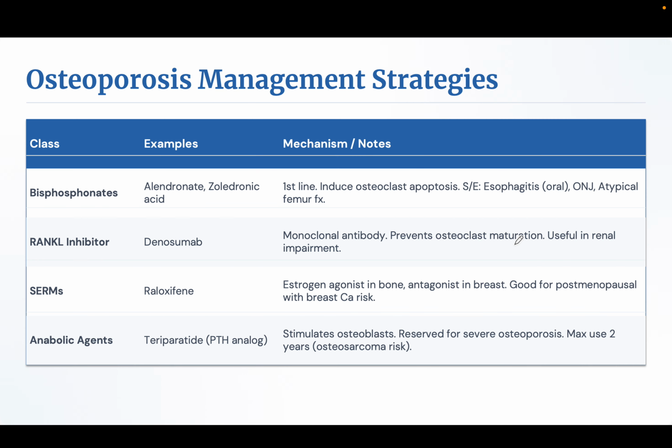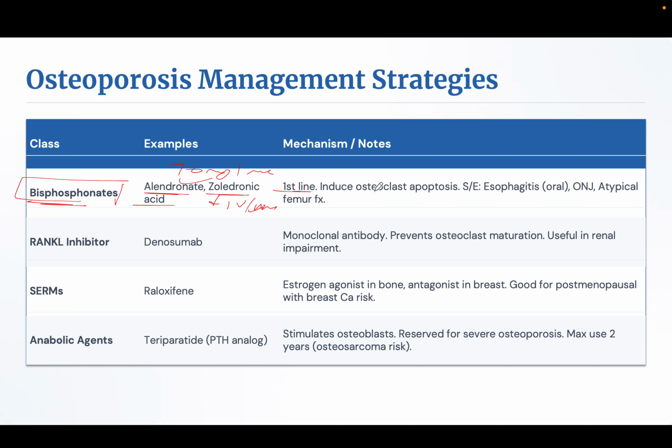In osteoporosis, the management depends upon various factors. First line in osteoporosis management, we give the bisphosphonates, alendronate or zoledronic acid. Zoledronic acid is given IV once a year, and alendronate can be given 70 mg per week.